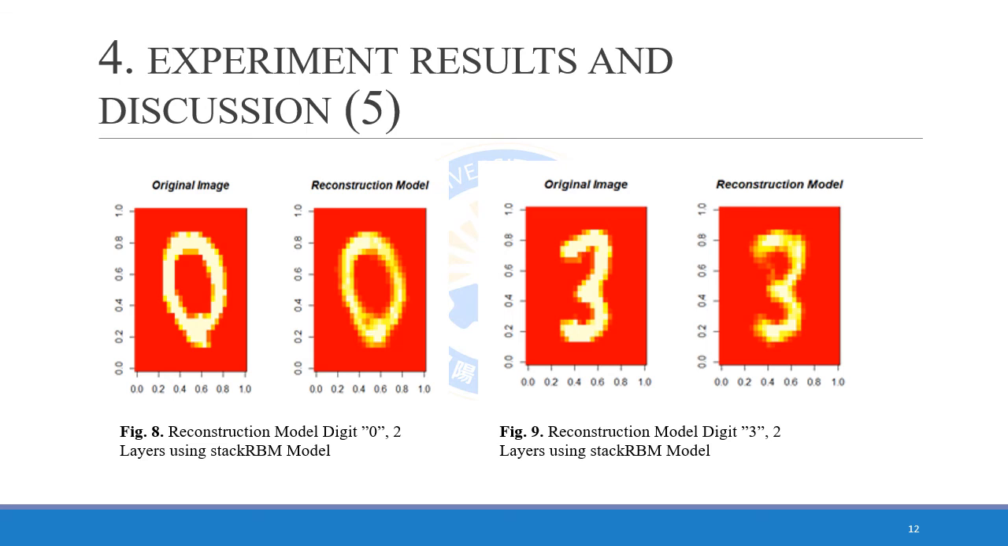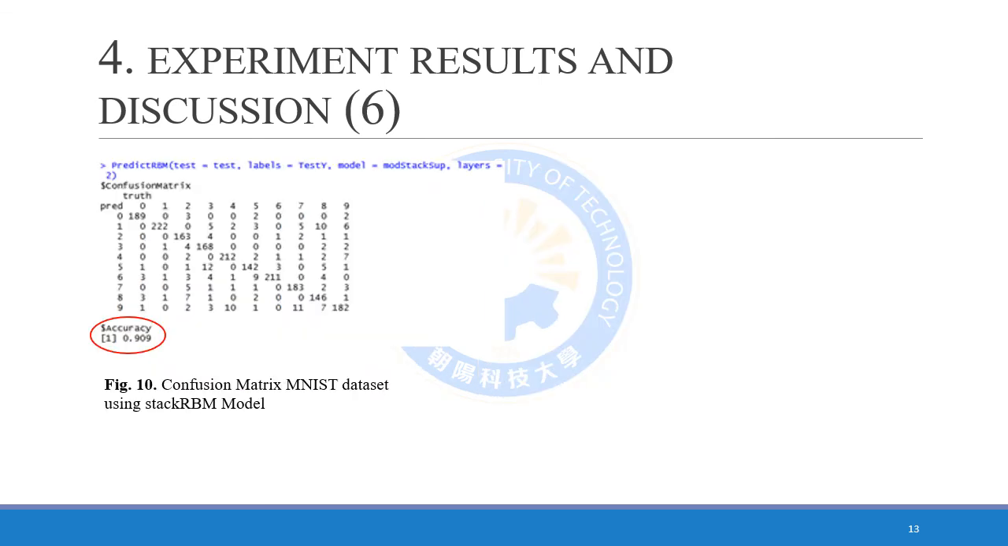After training the stack RBM model, we can check again how well it reconstructs the data with the reconstruct RBM. The reconstruction model for digit 0 and digit 3 could be seen in figure 8 and figure 9. The reconstructed image looks similar to the original image. Figure 10 explains the confusion matrix of MNIST dataset using the stack RBM function with 350 nodes in hidden layer using 2 hidden layers, which got